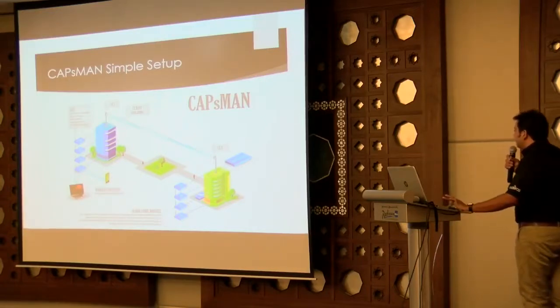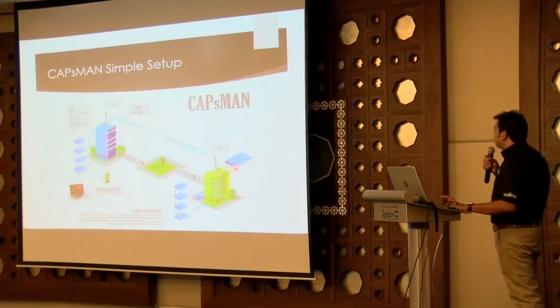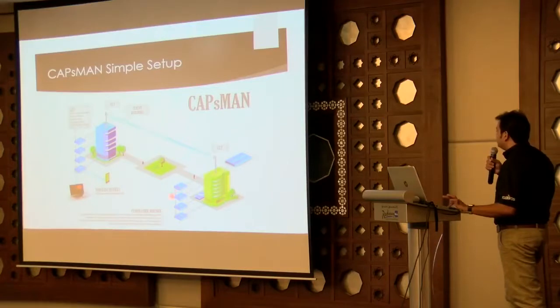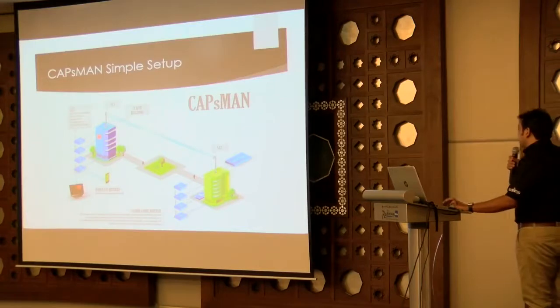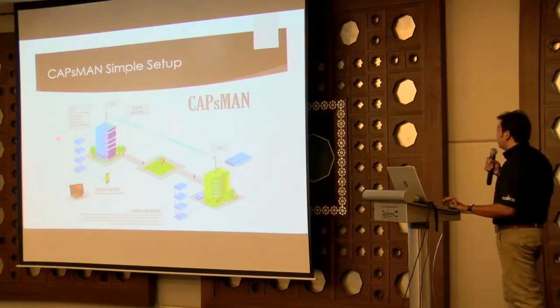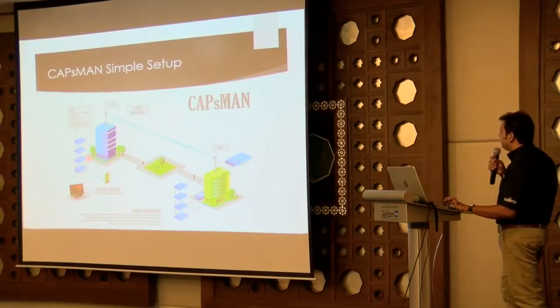Assume this is building 1, and we have one controller here, which is CAPsMAN. And we have installed CAP APs here. So what will happen, if someone connects in this building, he will go anywhere and he will be connected completely. But what happens if the user comes to this other building? We have the APs, but we don't have any connectivity. We would have to connect from here individually.